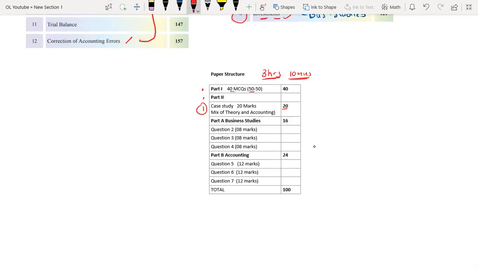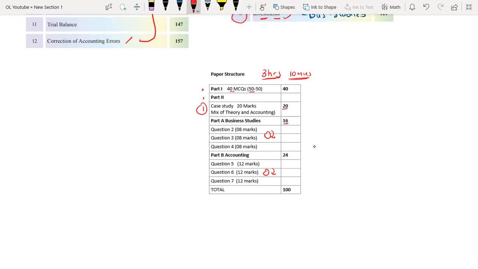Then part 2 will be divided into 2 after this case study question, as part A, which is dealing with business studies, and part B, which is dealing with accounting. From each of these parts, you are required to choose 2 questions. You will be having a choice to choose 2 questions from each part, right? Altogether, which forms 4 questions. Each question in the business studies part will be worth 8 marks. So you have to do 2 questions out of 3 questions. That will give you 16 marks.